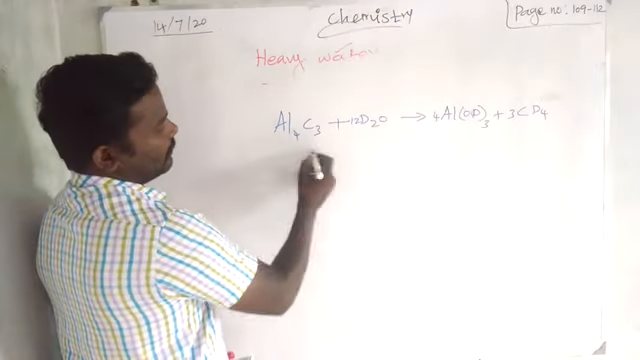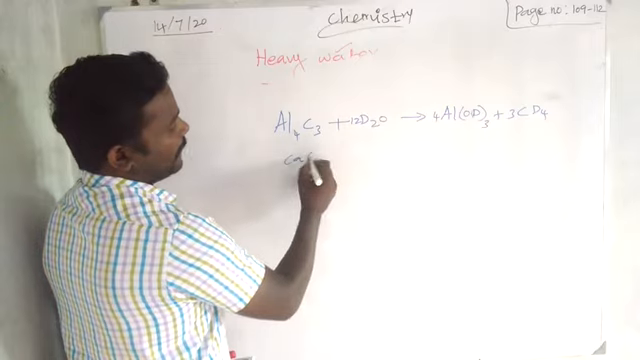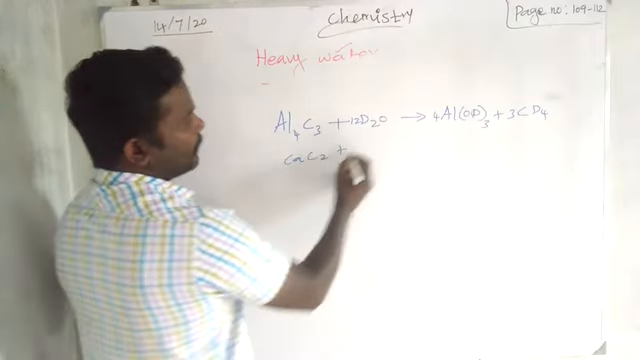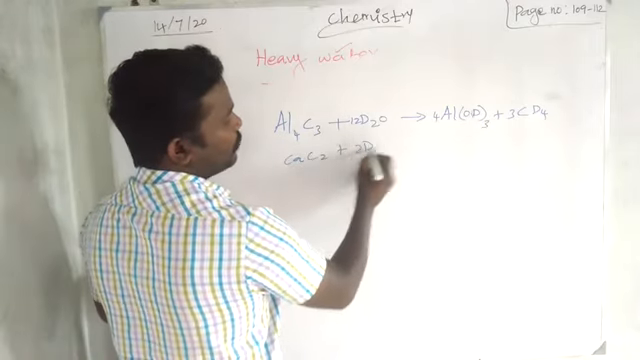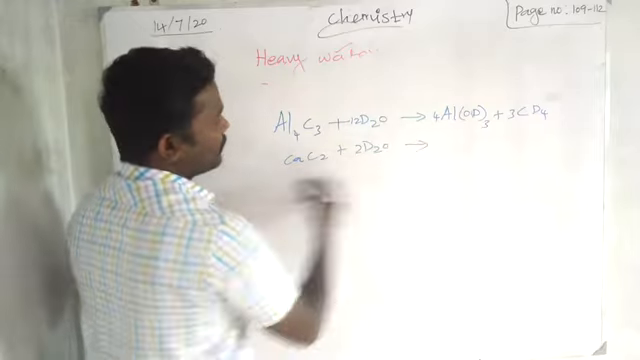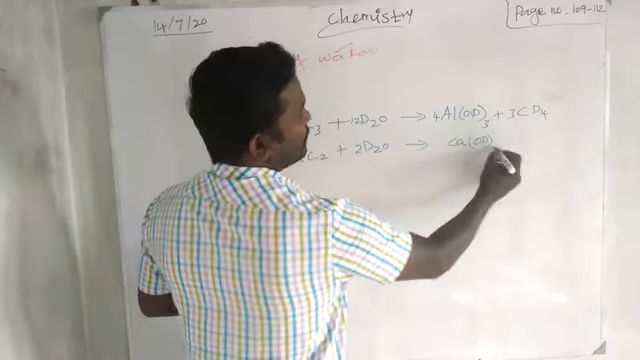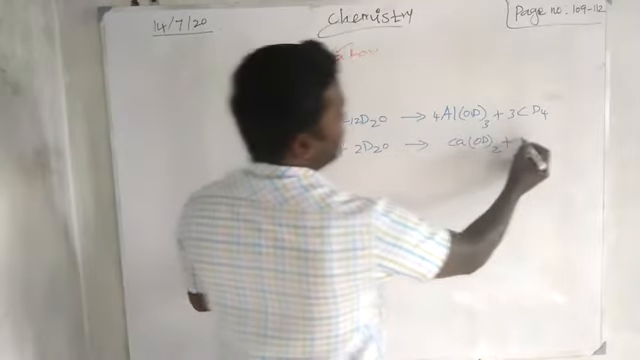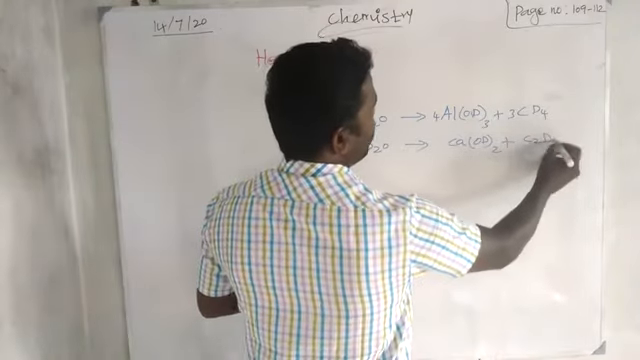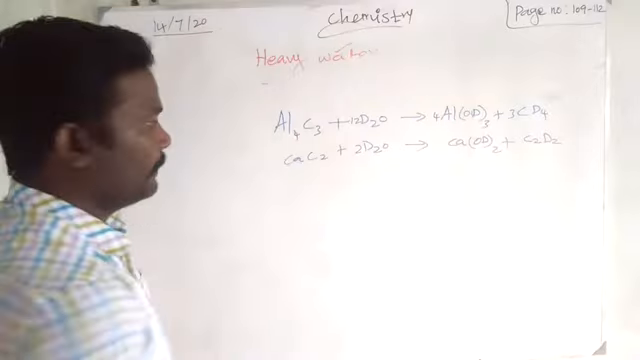Next, calcium carbide. Calcium carbide, CaC2, you take 2 heavy water. Then calcium deuteroxide will form. Then C2D2 will form, like ethylene.